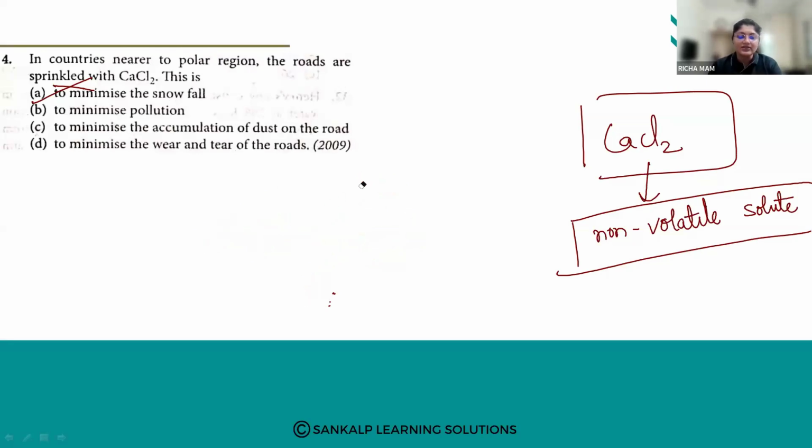So because of that, what will happen? It results in depression in freezing point, as calcium chloride is a non-volatile solute. Because of that, snowfall is reduced, and it prevents the blocking of roads.